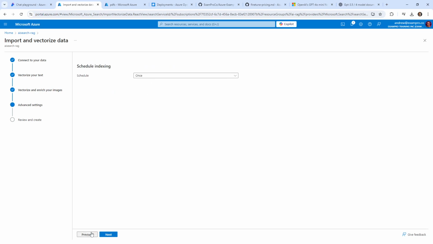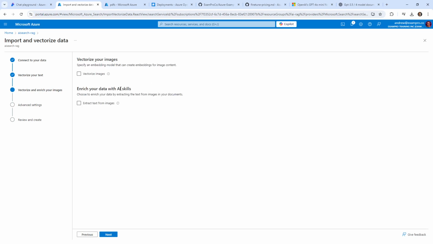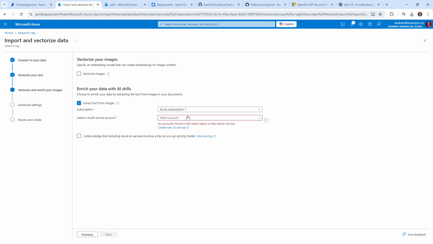And, oh, where's our skill set? Oh, enrich your data with AI skills. So extract text from images. That's exactly what we're doing here today.